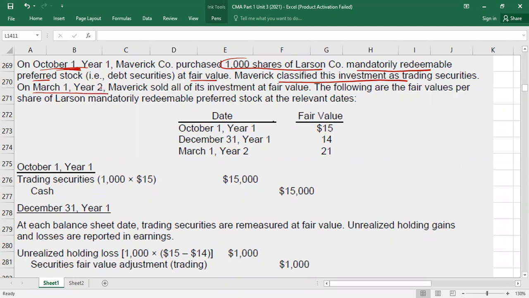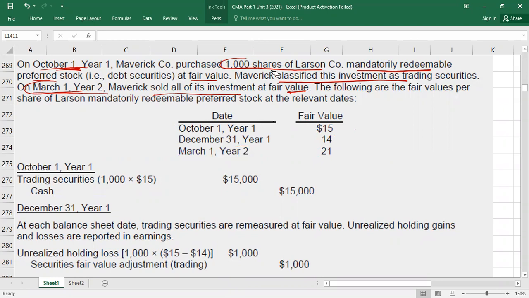On March 1, year 2, Maverick sold all of its investment at the fair value prevailing on March 1, year 2. These are the fair values on the relevant dates. October 1, year 1, which is your date of purchase, you purchased for $15. Then on 31st December, year 1, the first year end, the stock price was 14. Then on the date of sale, you sold it for how much? 21. Ready? So here we go.